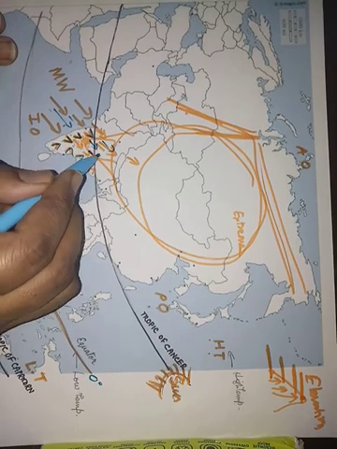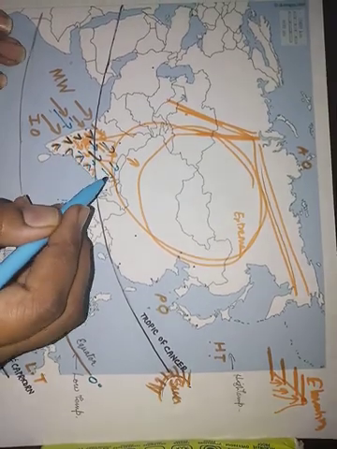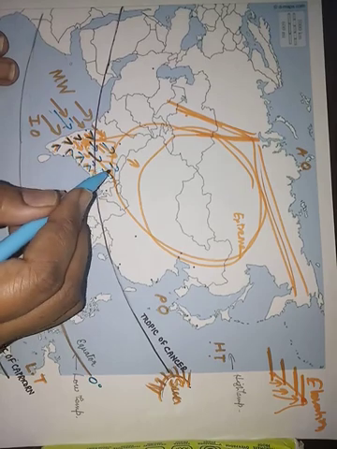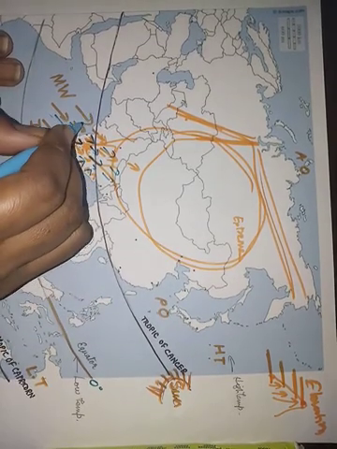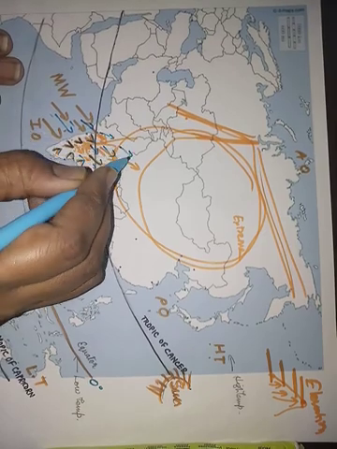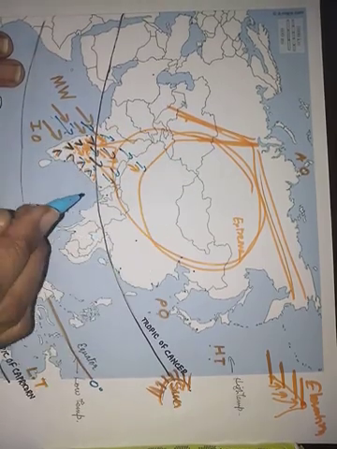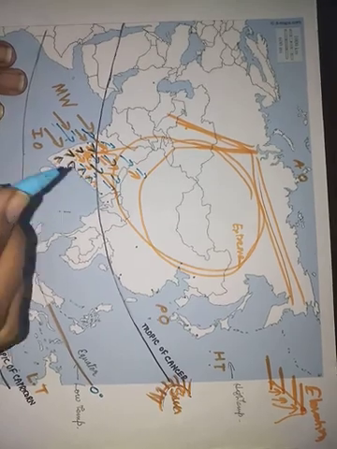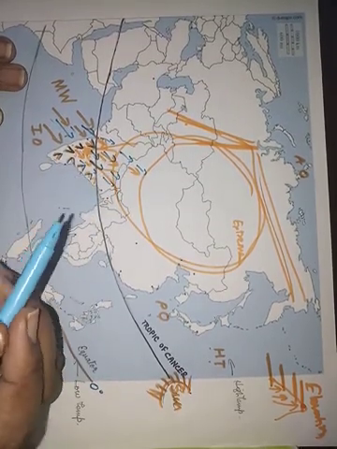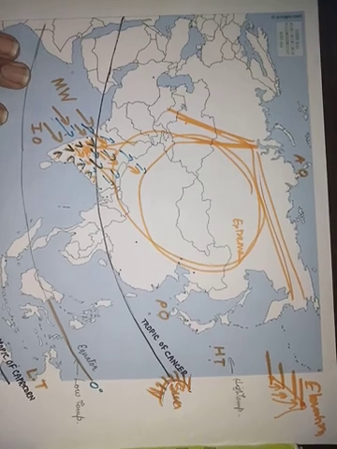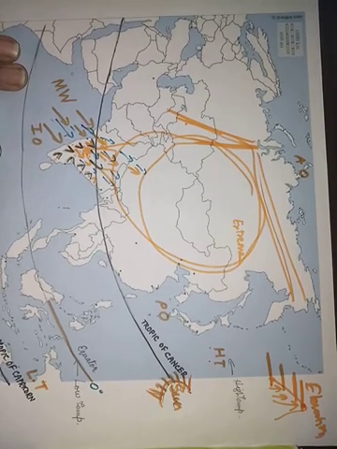Some part of the wind moves inside our country. This also happens, and sometimes from the Gujarat side the wind also enters and covers the whole of our country, so our country receives very good rainfall. Why does it happen? Because of the Himalayan range.